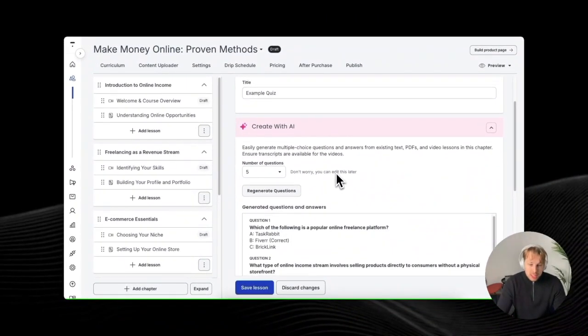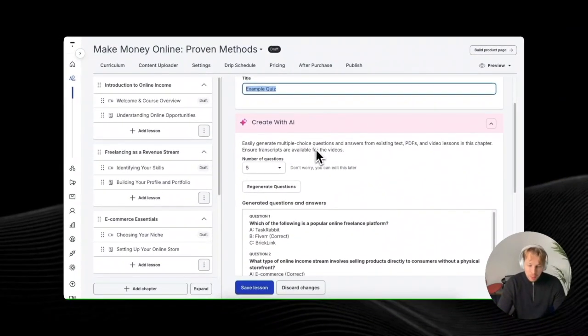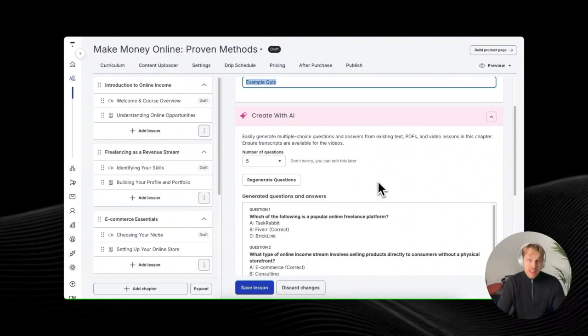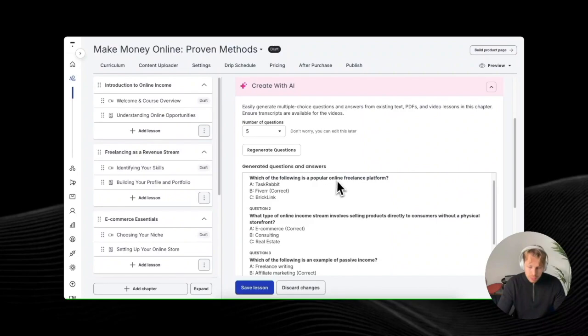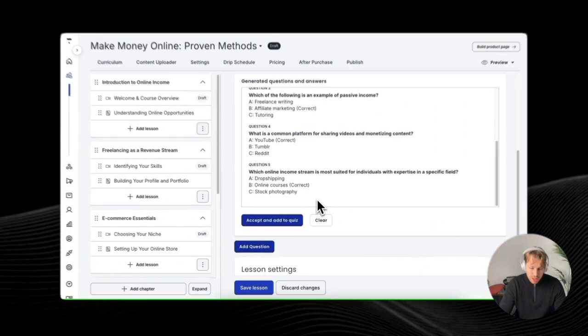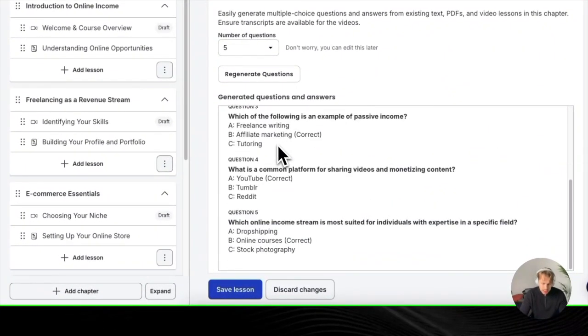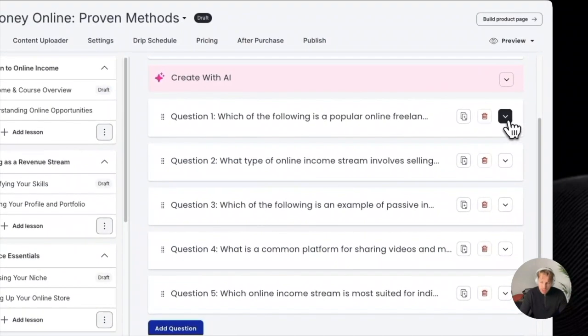And there we go. I actually got a bit worried because my title is just example quiz. So if I create that with AI, that would probably be completely random, but the AI actually knows that this is an online money-making course. So it created these questions for me. Which of the following is a popular online freelance platform? TaskRabbit, Fiverr, Bricklink, and you have all these other questions. Seems that you can't actually edit this here, but when I click on accept and add to quiz, then I'll be able to edit this.